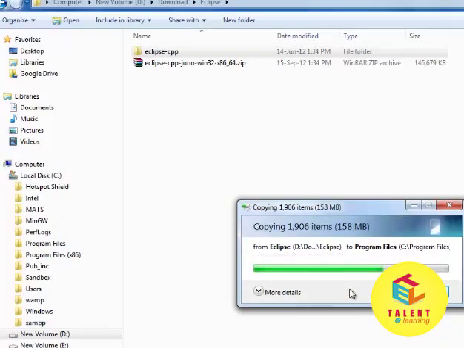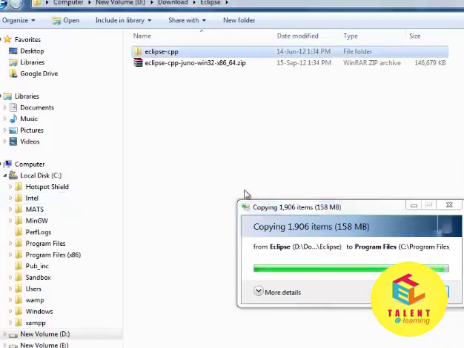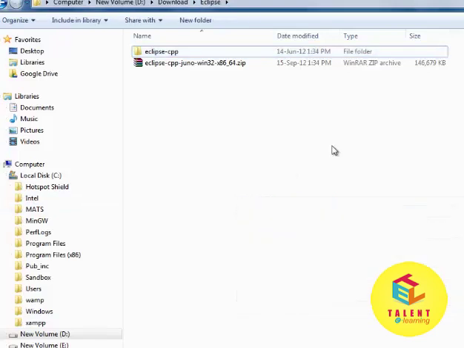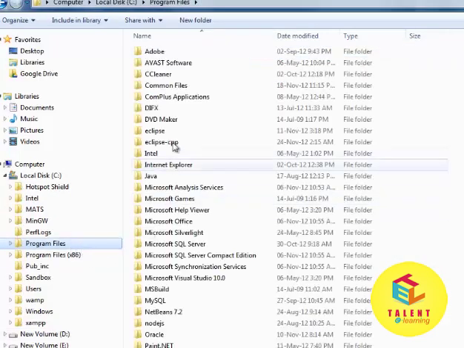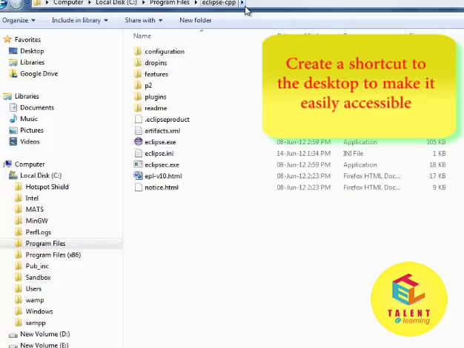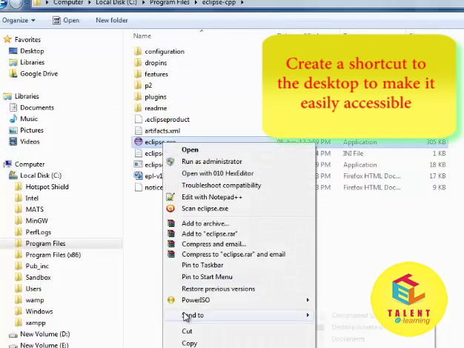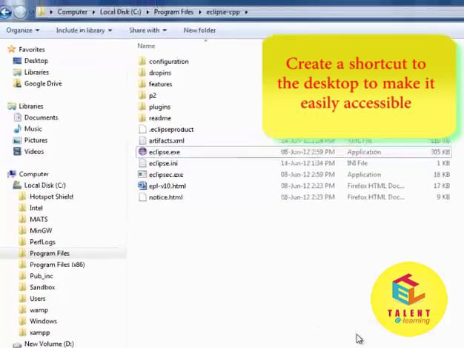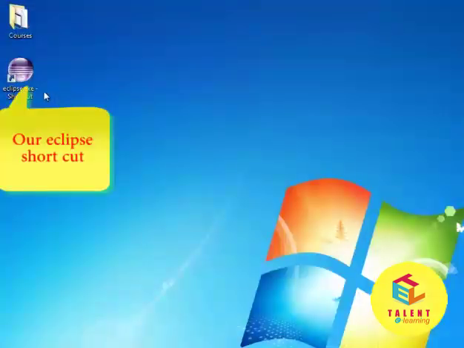It will move our directory from downloads to the program file, and if we go to program file, we can find Eclipse CPP, which is this, and I will recommend you to create a shortcut of Eclipse IDE. So right click on the Eclipse and create a shortcut, and this is our Eclipse shortcut.